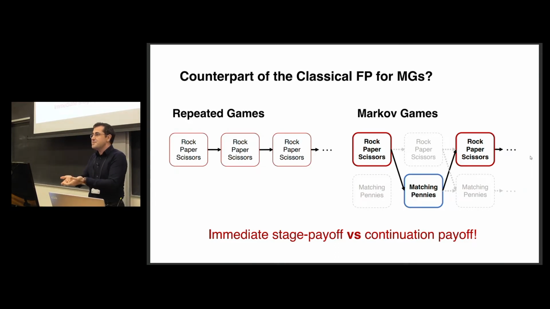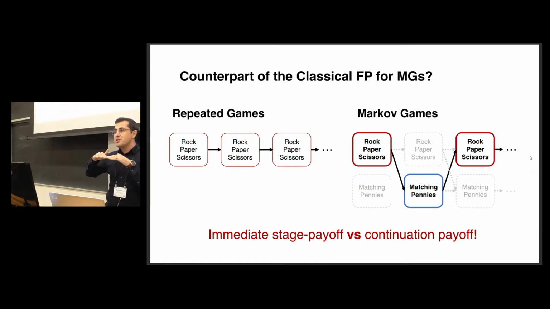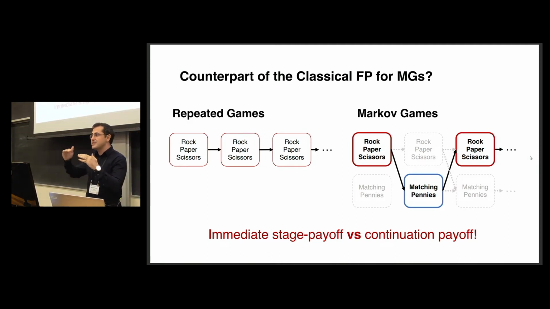A standard assumption is they will play in the future as they play today. And based on that, we can model the continuation payoff and construct an auxiliary stage game which incorporates the immediate stage payoff and the continuation payoff together. And we will call that Q function. This is also a very standard definition. But the issue here is the Q function, since it depends on the player's strategies, will change in time. Because the opponent is adapting. Because of that adaptation, we no longer have a stationary game. The game will be non-stationary. This is not exactly the repeated play of the same game.